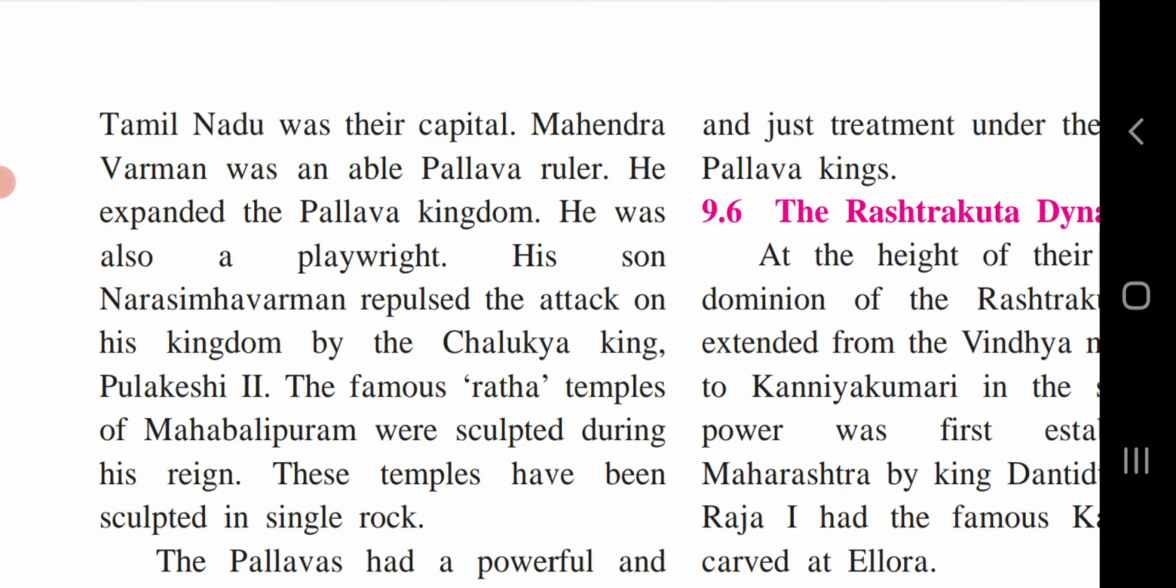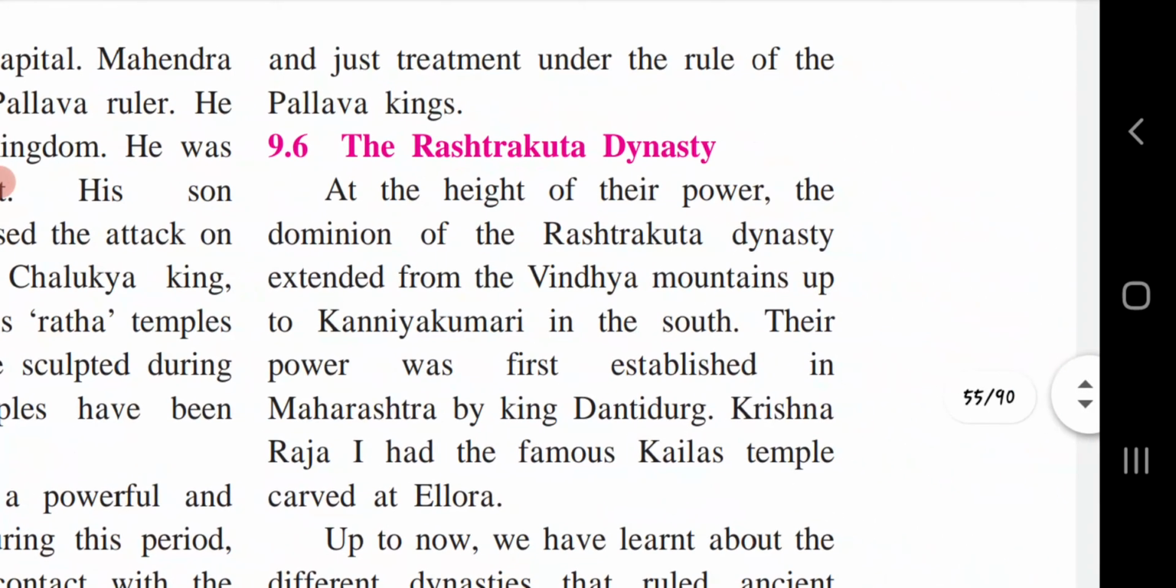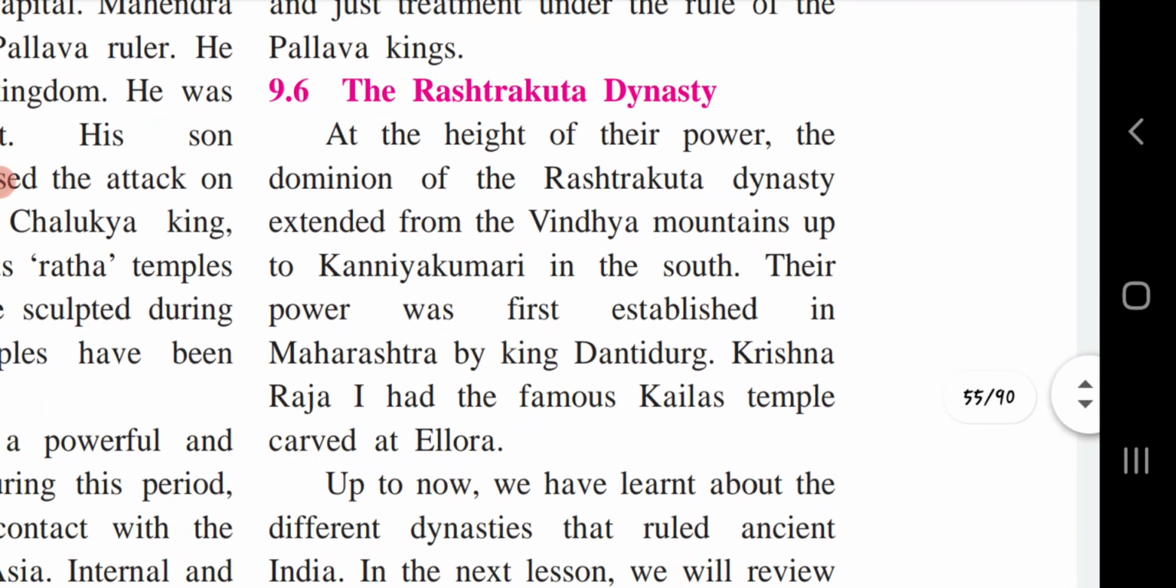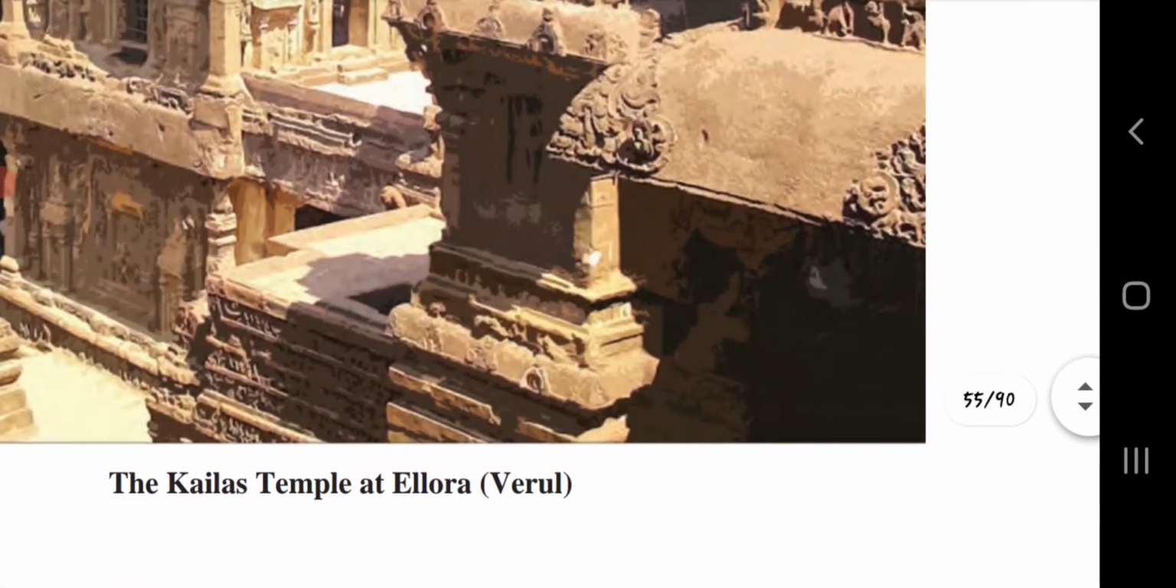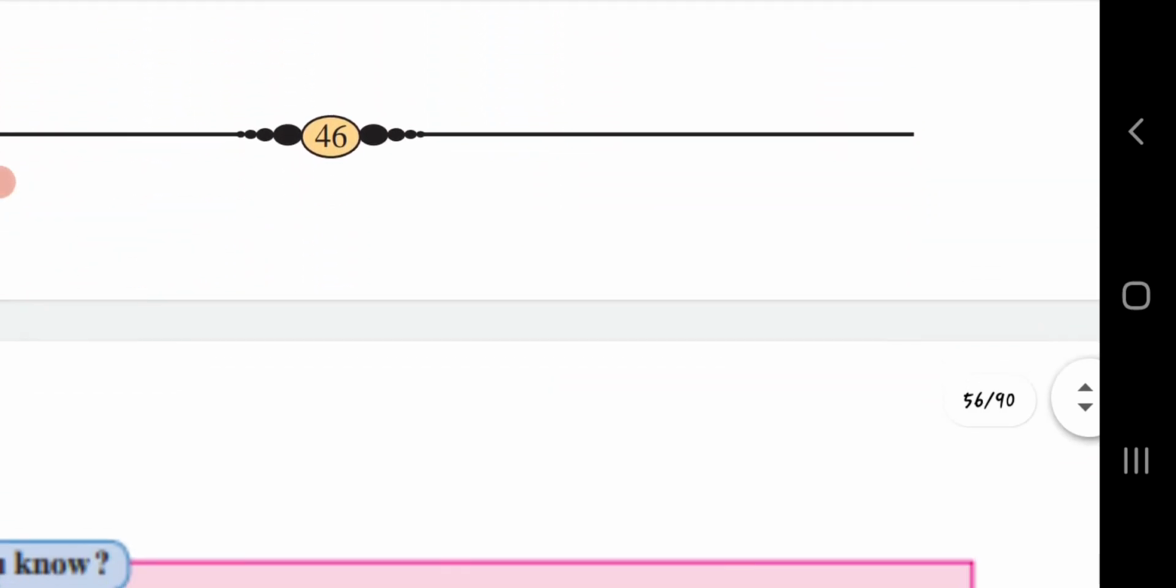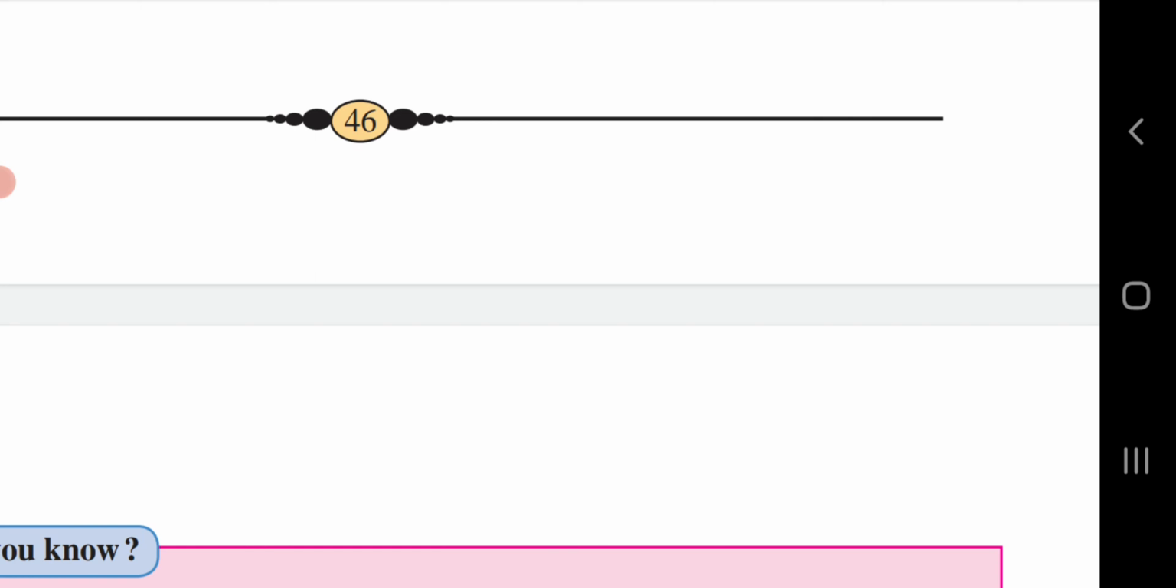The Rashtrakuta dynasty. We saw that Dantidurga founded the rule of the Rashtrakuta dynasty in Maharashtra. The famous Kailas temple at Ellora was constructed during the period of King Krishna Raja first. So that's all for today. Read this chapter and complete the given exercise and learn the given question answers. That's all for today. Thank you.